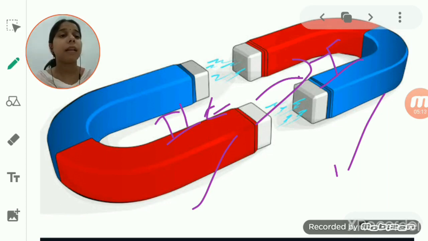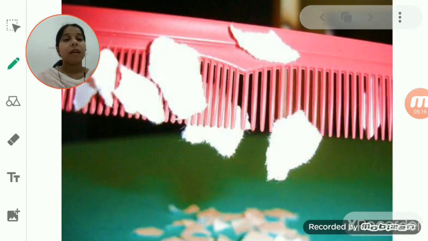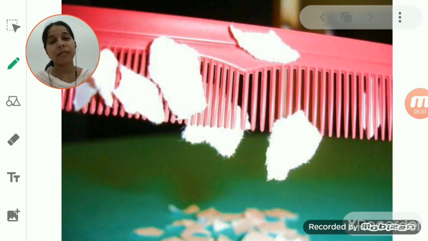Another example is a piece of paper and an electrically charged comb. When you take the charged comb to a piece of paper, you will find that the piece of paper starts getting attracted to the comb. Even when you keep a distance between the piece of paper and the comb, you still feel that the paper is getting attracted to the comb.